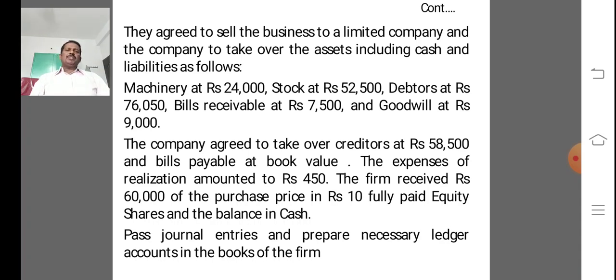Under the net payments method, the actual payment made by the purchasing company against each item of liability would be specified. The payment may be in cash or shares or debentures or a combination of these three.